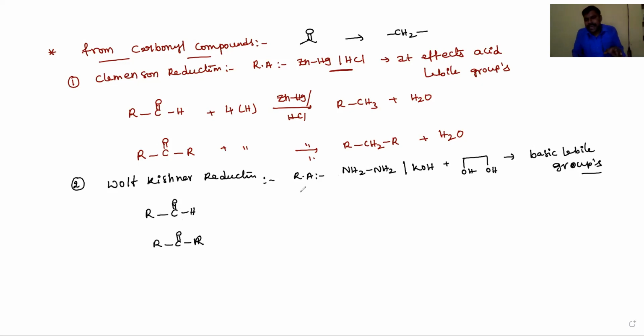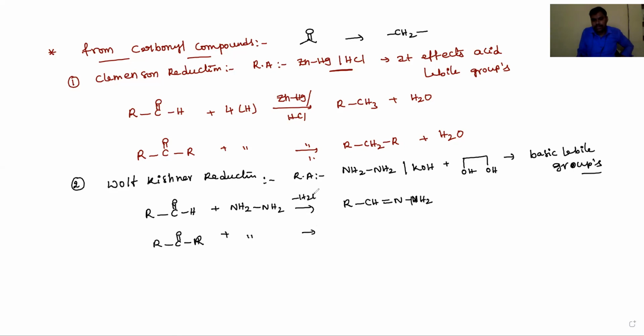First, hydrazine reacts with carbonyl groups by nucleophilic addition followed by elimination of water to form the hydrazone, RC double bond N-NH2.